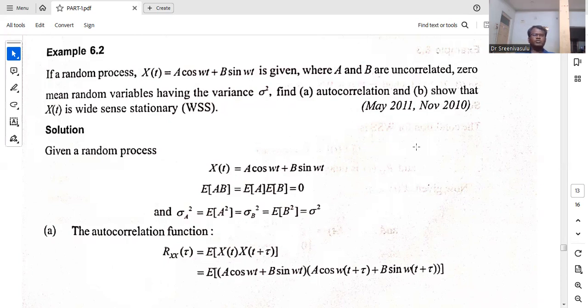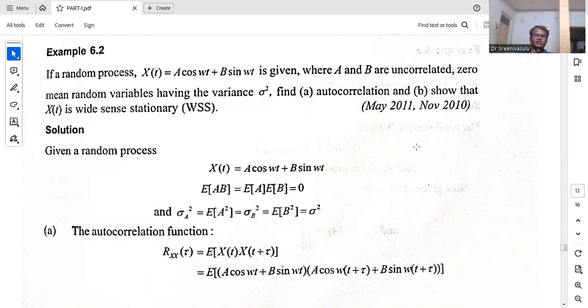Now if you see this problem, a random process x of t is equal to a into cos omega t plus b into sin omega t, where a and b are uncorrelated. So there is no common information between a and b, and they are zero mean random variables having the variance sigma square.